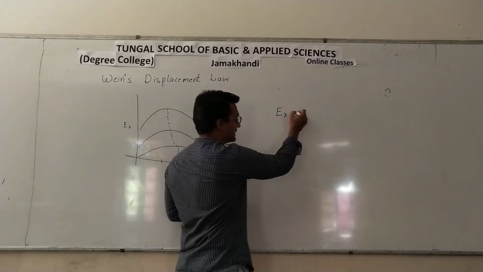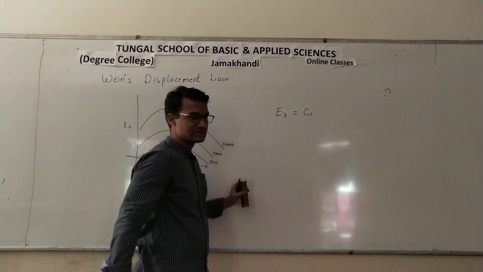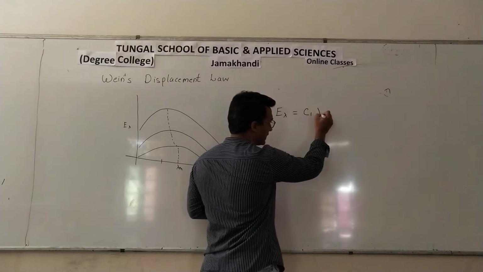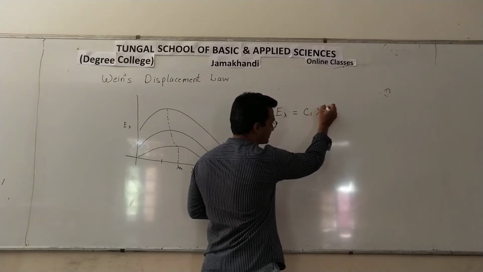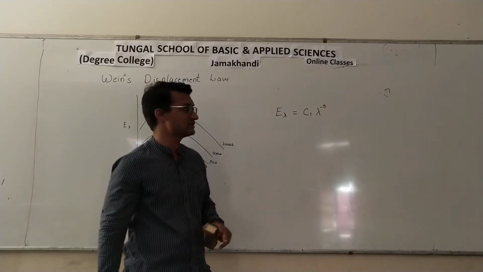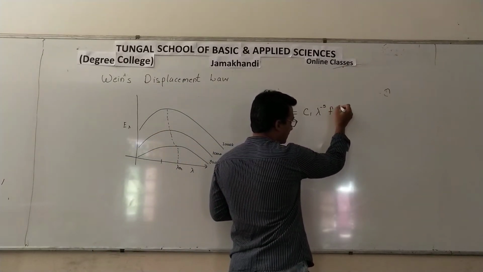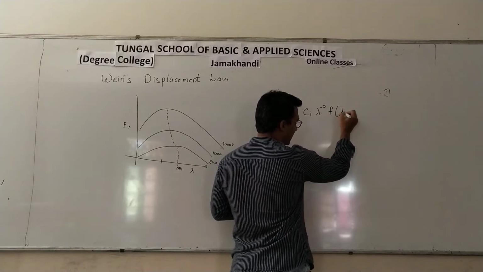So this energy intensity he said was C1, that is some constant, into lambda raised to minus 5. This lambda raised to minus 5 came from the previous equation, into some function that depends on lambda and temperature.